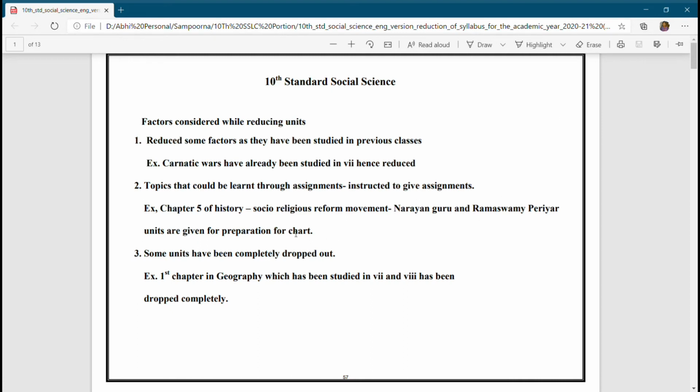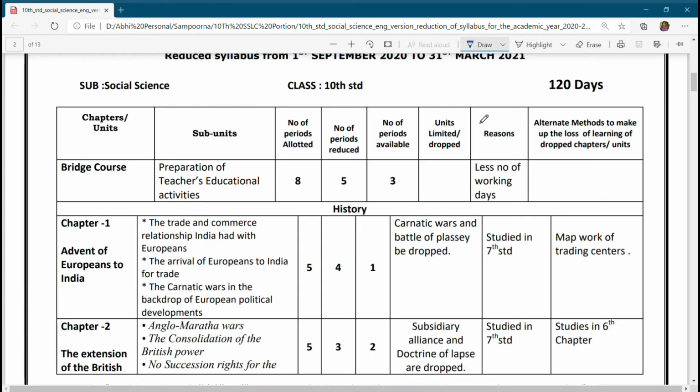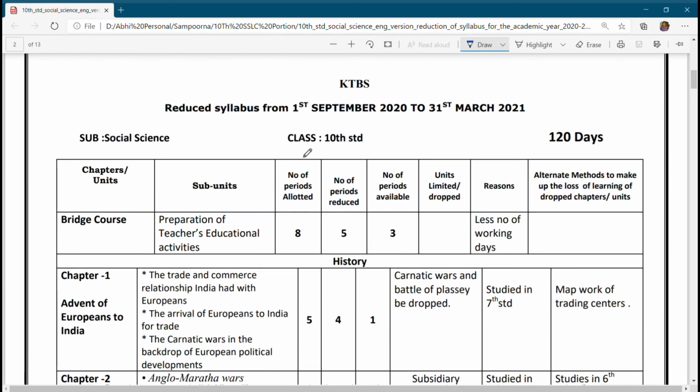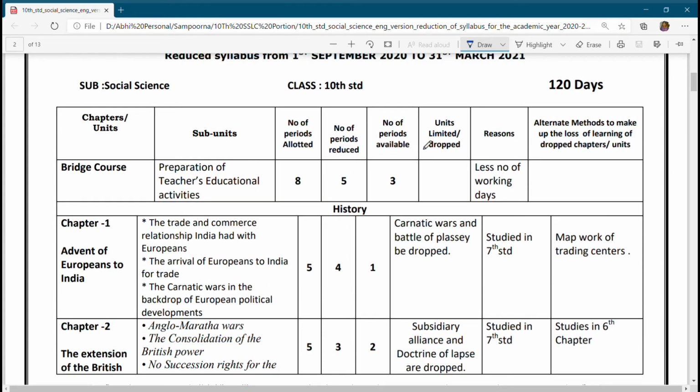Coming to social studies. What you will see here is chapter 1, advent of Europeans to India. Let us see the number of periods reduced. The number of periods is reduced. Now next one is